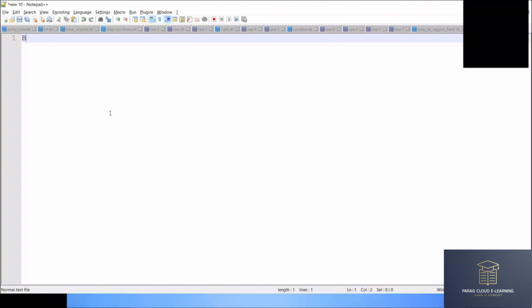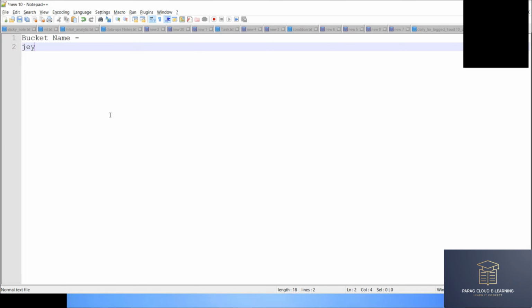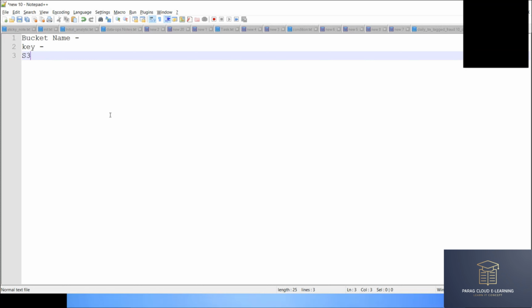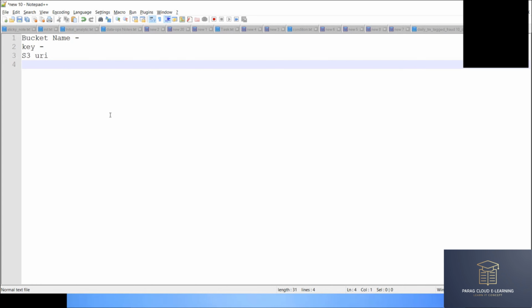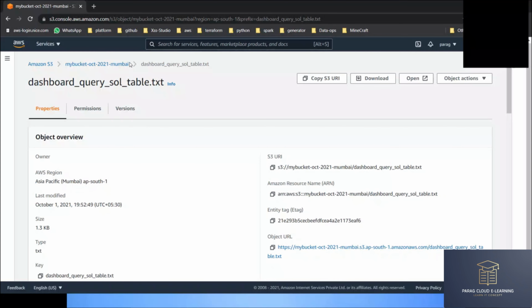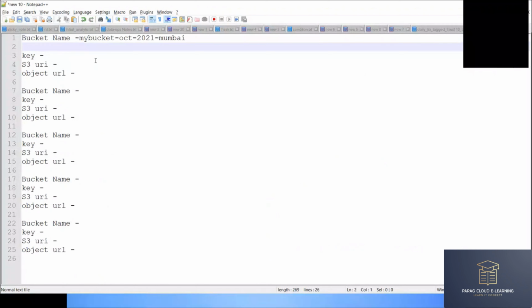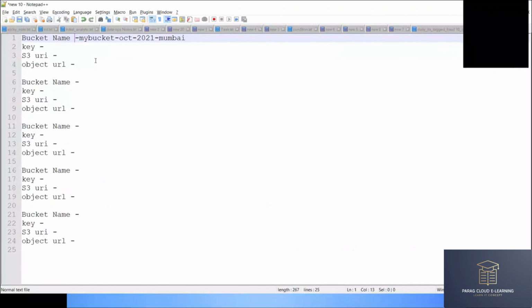I will write bucket name, key, S3 URL, and object URL. So what is my bucket name? My bucket is the one created in October 2021 in Mumbai. This is my bucket name.